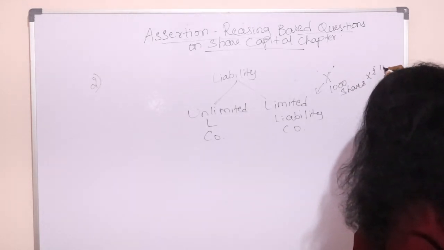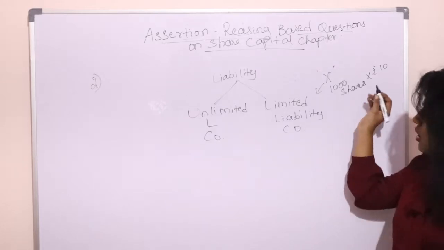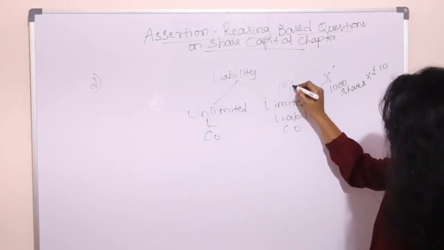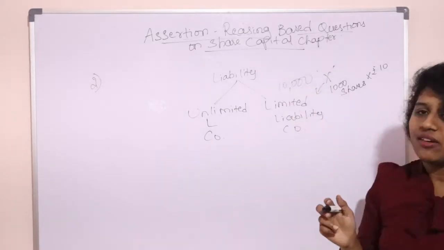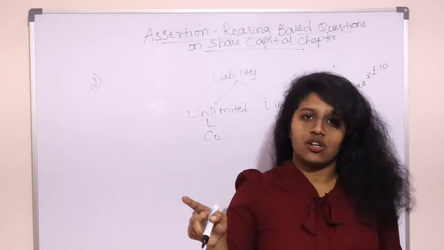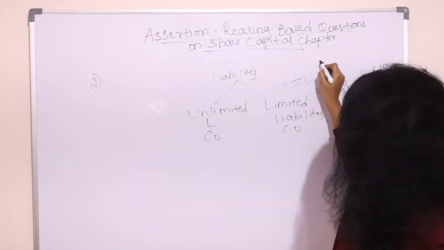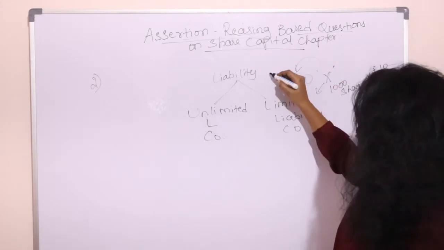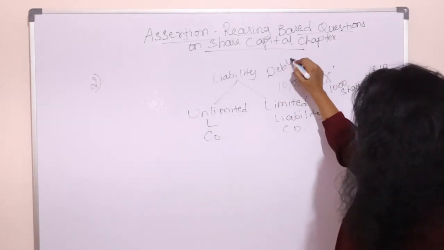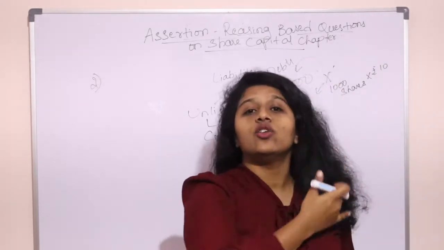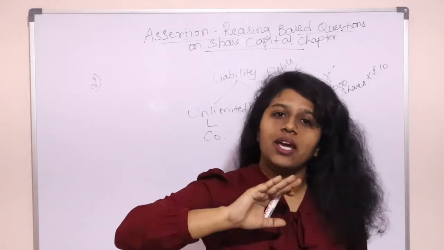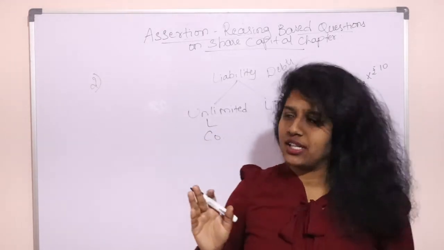Each share costs him rupees 10, so overall he would have invested 10,000. Whenever there is a debt arising in the joint stock company, X will contribute his investment of 10,000 for the payment of debts, not more than that. Only to the extent of his investment.